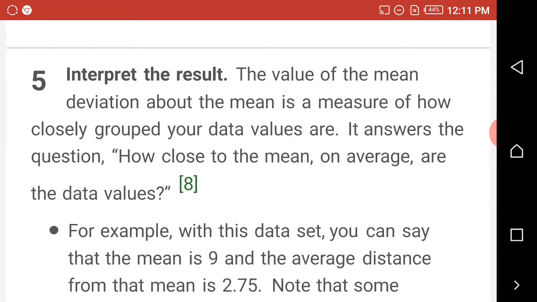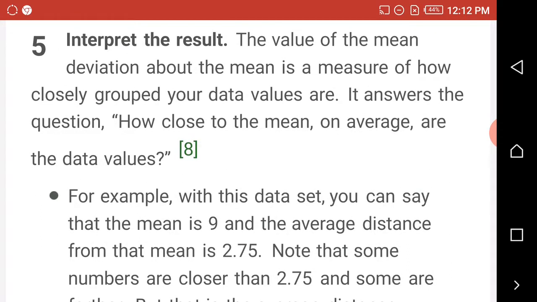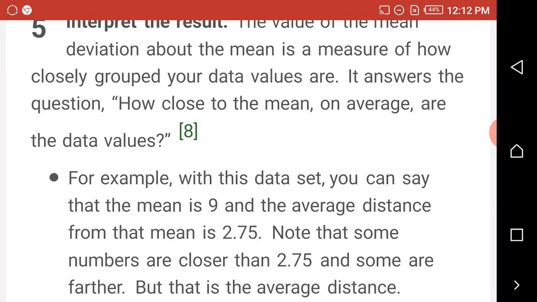Then the fifth thing we are going to look at is what? Interpret the result. The interpretation of the result. That's what I mean. Interpret the result. The value of the mean deviation above is the measure of how closely grouped your data values are. It answers the question, how close to the mean on average are the data values?